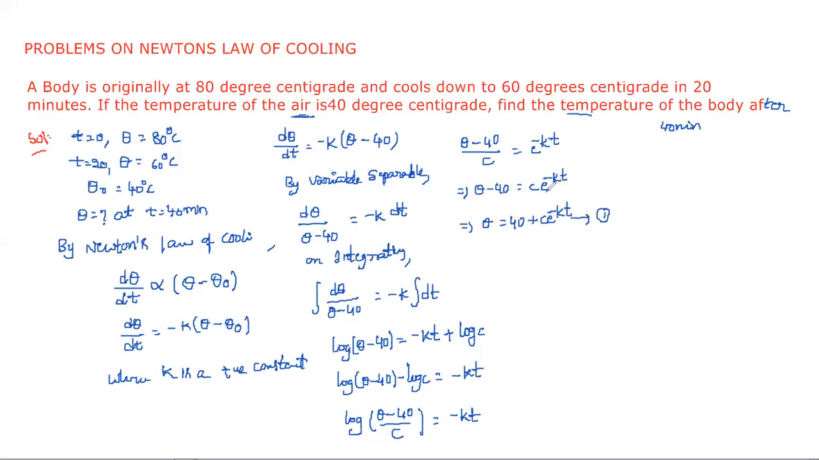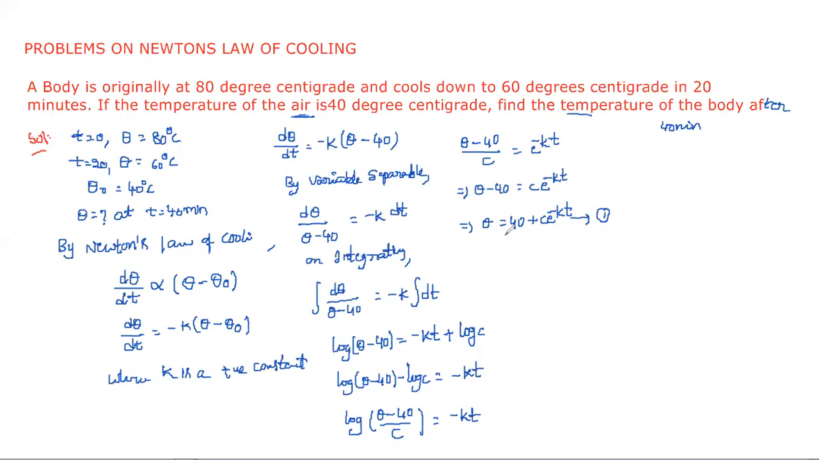Whatever the problem is in Newton's law of cooling, you need to write as it is up to equation 1. Just replace theta naught with whatever they mention in the question. That is the important one. Suppose they mention theta naught as 30, then we write 30 there. Up to equation 1, that is common. Not only equation 1, the entire problem applies the same procedure; they just may change the values. That's it. So this is equation 1.